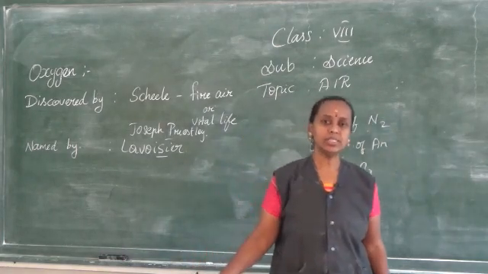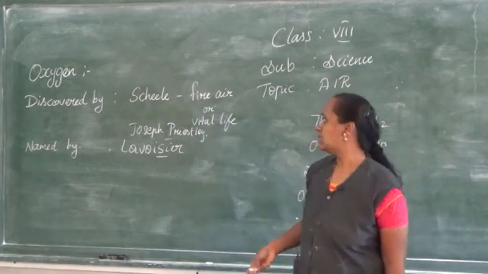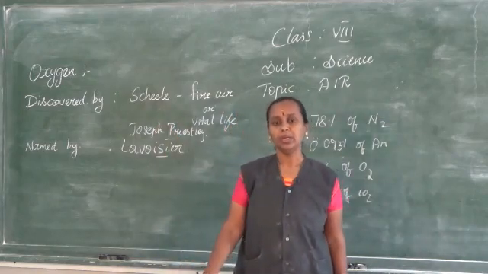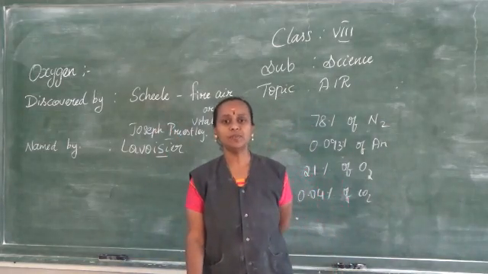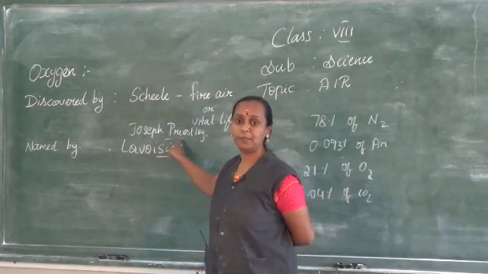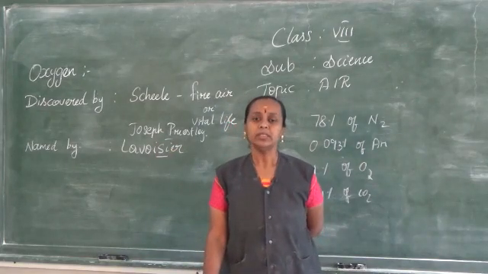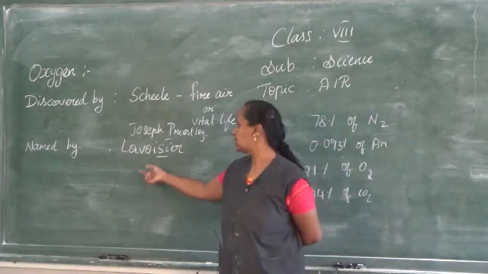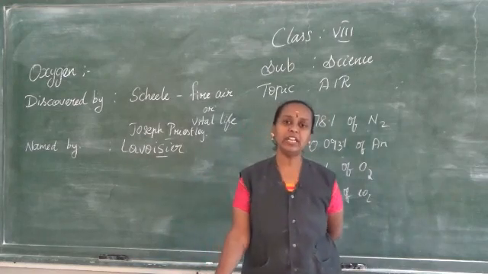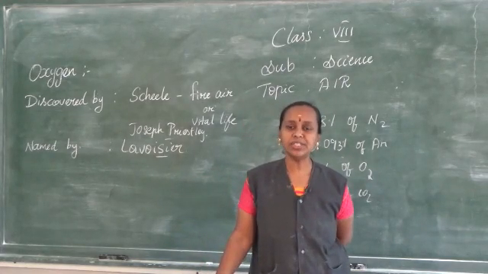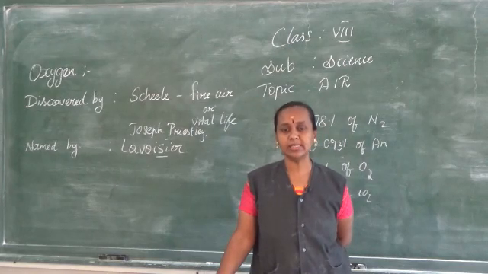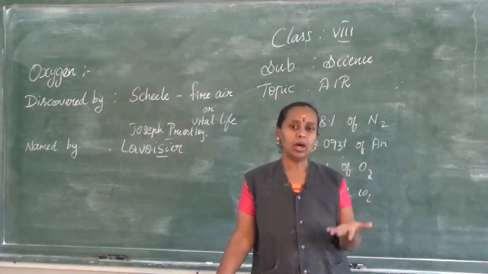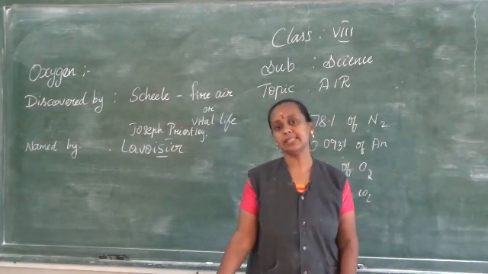Oxygen was discovered by the Swedish chemist Scheele in 1772, and the other chemist who also found it was Joseph Priestley in 1774. The name oxygen was coined by a chemist called Lavoisier. He gave the name oxygen. Oxygen is taken from the Greek word oxygenous, which means acid producer. That is, it was thought that acid is produced with the help of this gas.